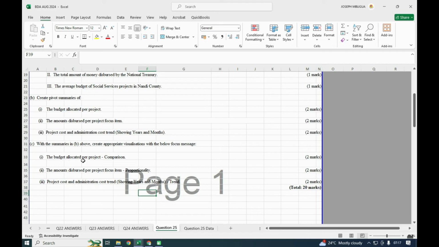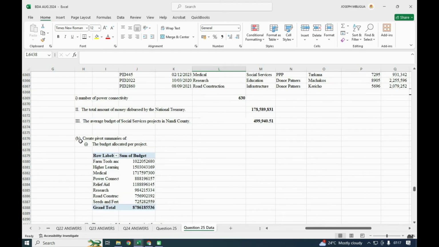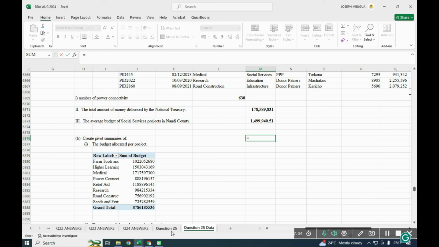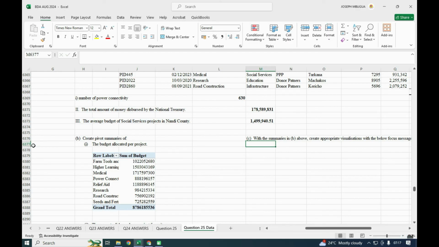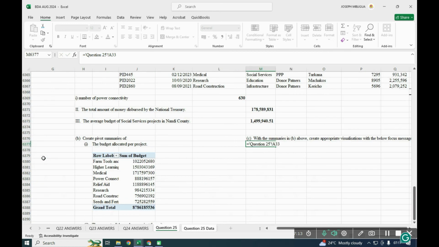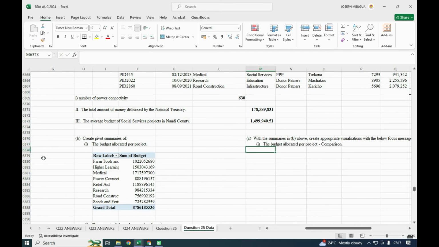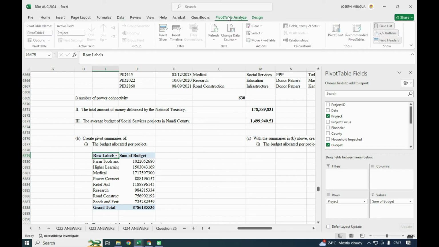So number 1, the budget allocation per project. So here we need comparison. So you can use this space because we have this space. So here I'll put equal sign, and I'll pick this. And for the first one, I will pick this. Yeah, the budget allocated per project. So you need comparison. So this one, budget allocated. So if it is a comparison that we need, I'll just click this, and I'll come to pivot table.